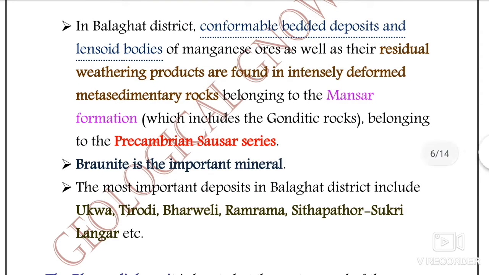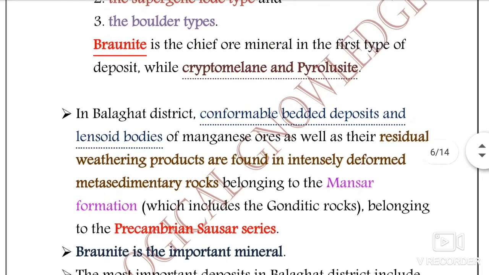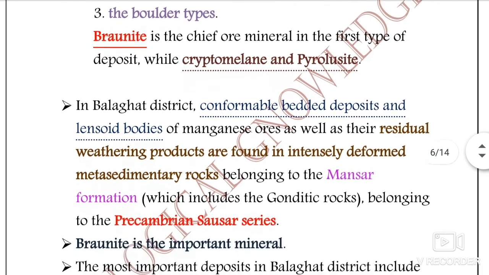Bronite is the important mineral here, and if we talk about the localities in the Balaghat district, for the GSI mains purpose, it's descriptive type. So if a question is asked from the MP region, this is sufficient.